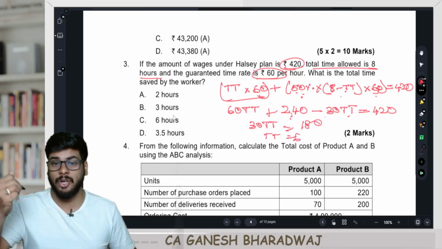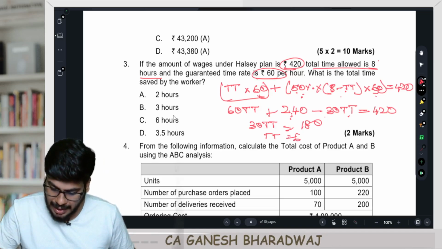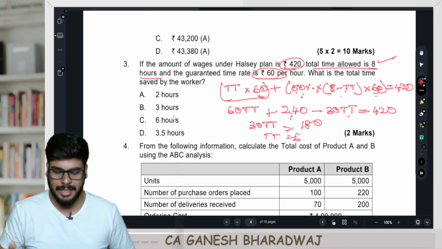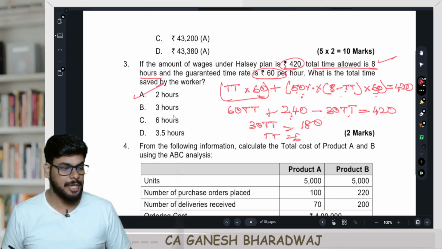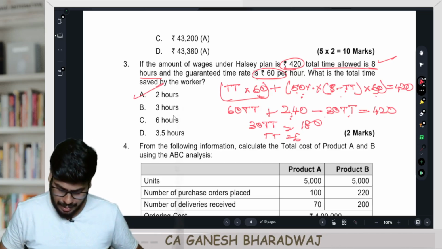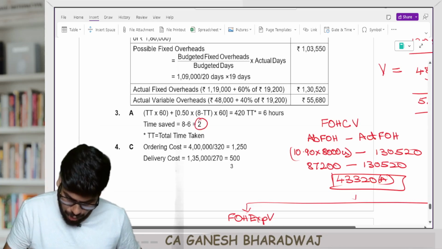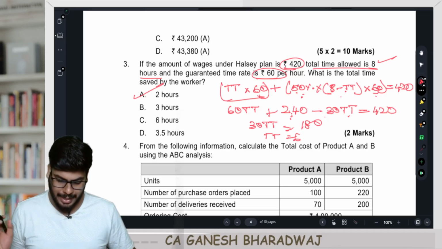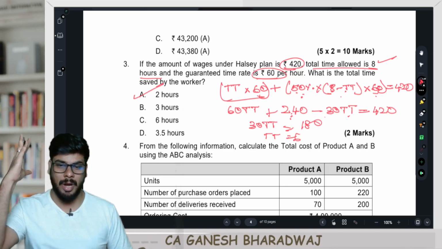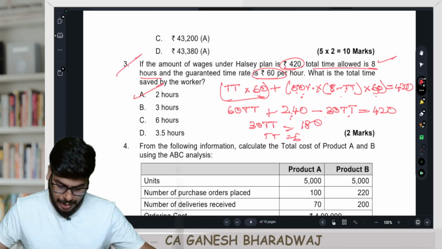So the time taken is going to be 180 divided by 30, which is going to be 6. Correct? They have not asked for the time taken. They have asked for time saved. Time allowed is 8. Time taken is 6. How much was the time saved? It's going to be 2. Are you clear with this? So the answer here is 2 hours. Right? 2 hours. The option A is the right answer. Clear with this, guys? That's all. 2 marks in your pocket. That's about it. Next. Let's move on to the next one.